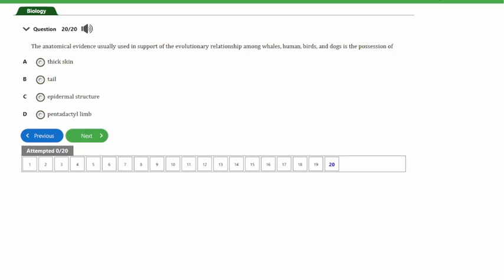So guys, the answer to this question is option D, and that's pentadactyl limb. That's a limb with 5 digits, and it is found in whales, humans, birds, and dogs. And this is a feature that is used to support the evolutionary relationship among these organisms.